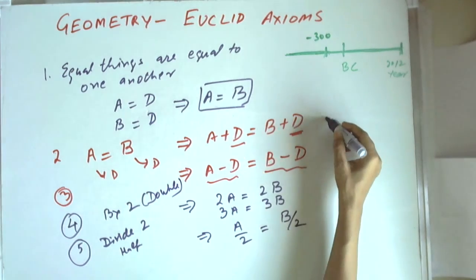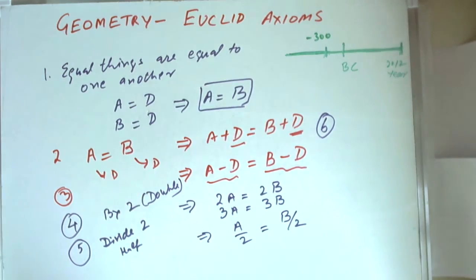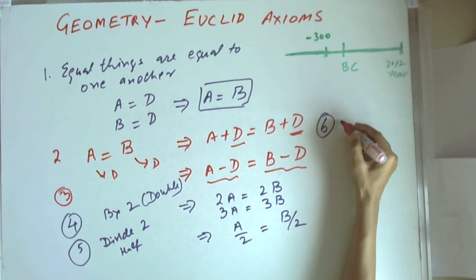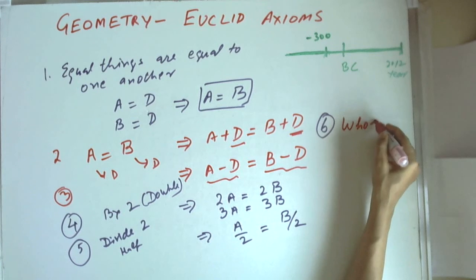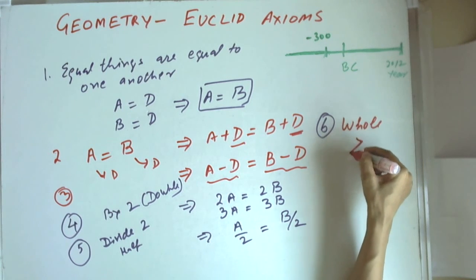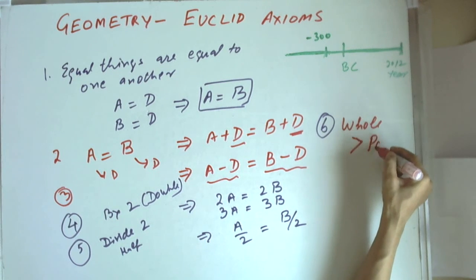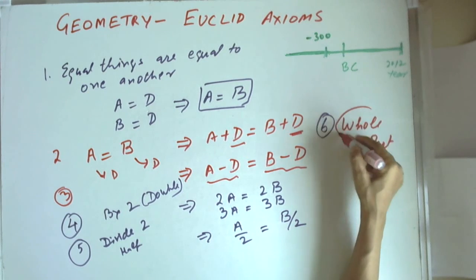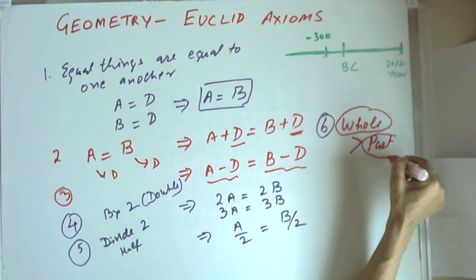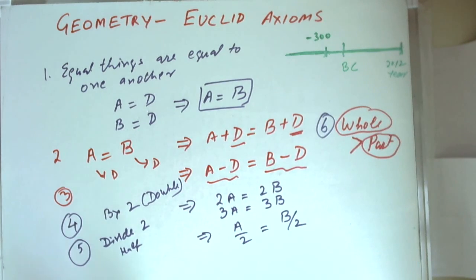And another axiom, number 6, is that the whole is greater than the part. Whole is greater than, this is the sign of greater than, part. So anything, if you make it into two parts, then the whole is always greater than one part.